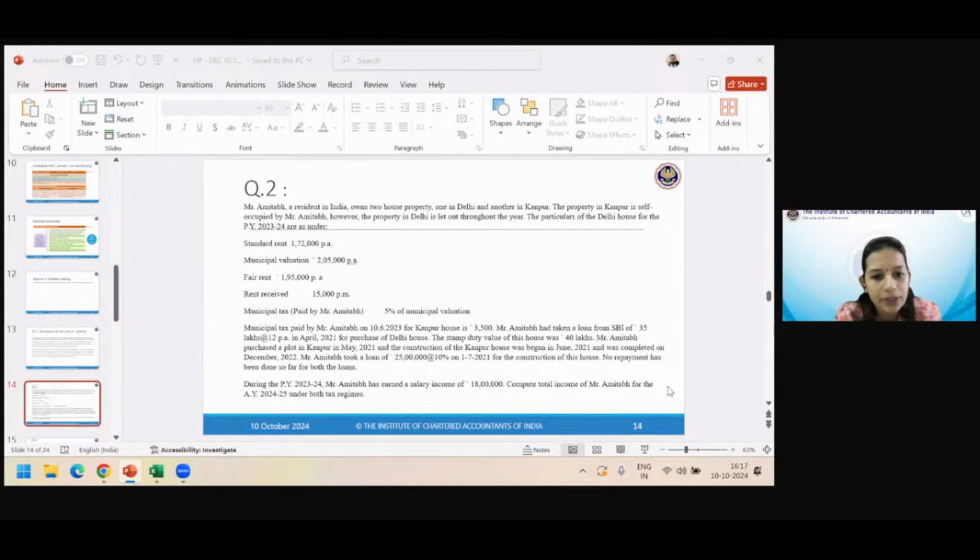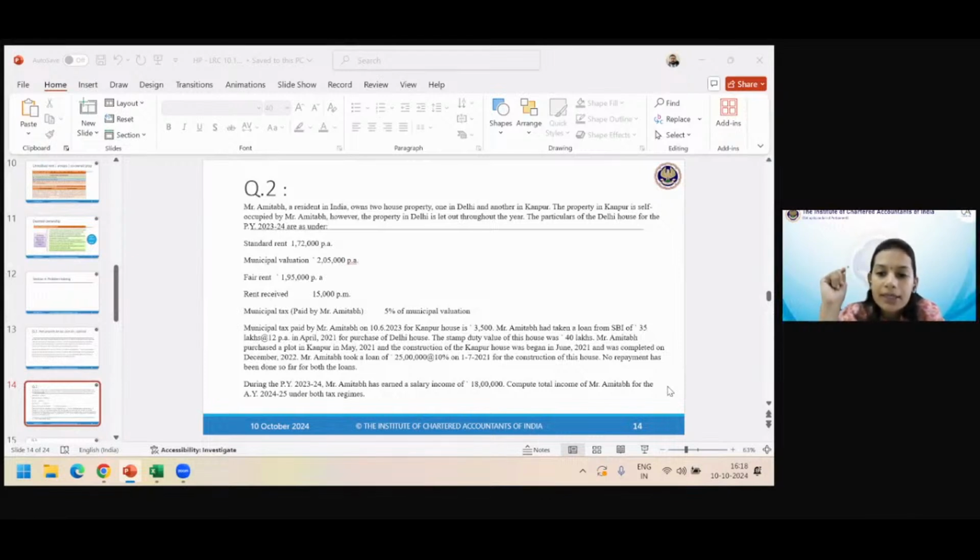Fine, we will calculate. Municipal tax, which is paid by Mr. Amitabh, which means the owner himself, is this much. Fine, we have to calculate it. And then it is paid by the owner. These 2 things are enough for us and we will use it. Okay. Municipal tax paid by Mr. Amitabh on 10th June for Kanpur house is this much. So Kanpur, remember, is the self-occupied house and you have paid some municipal taxes. It's not relevant for us. Anyway, we'll park that, this is not relevant for us.